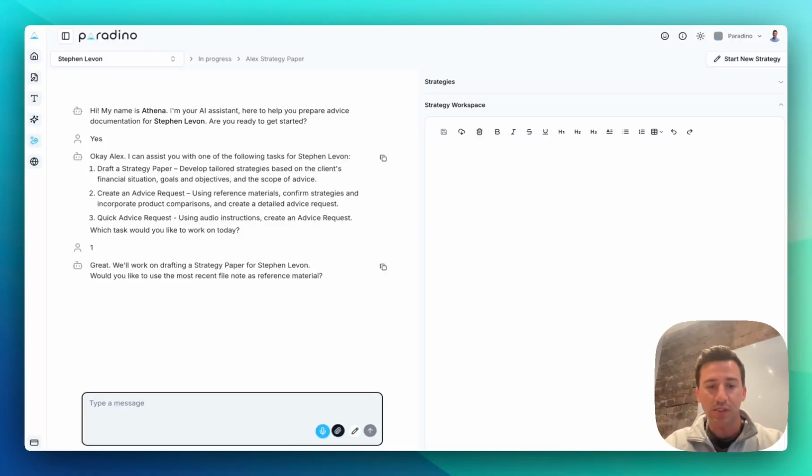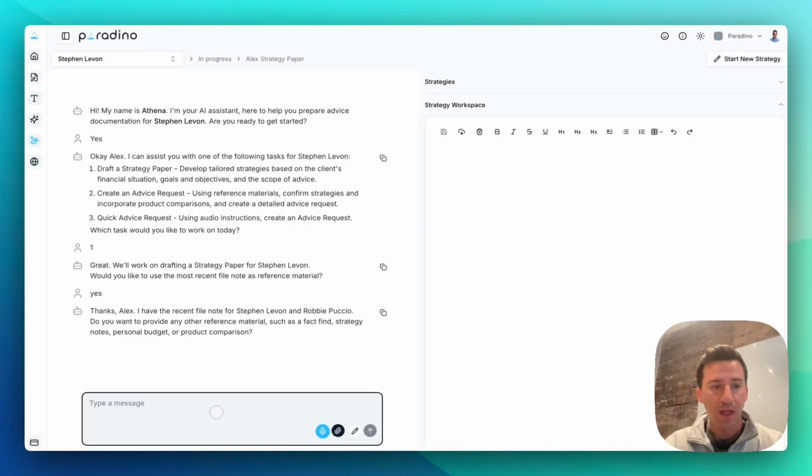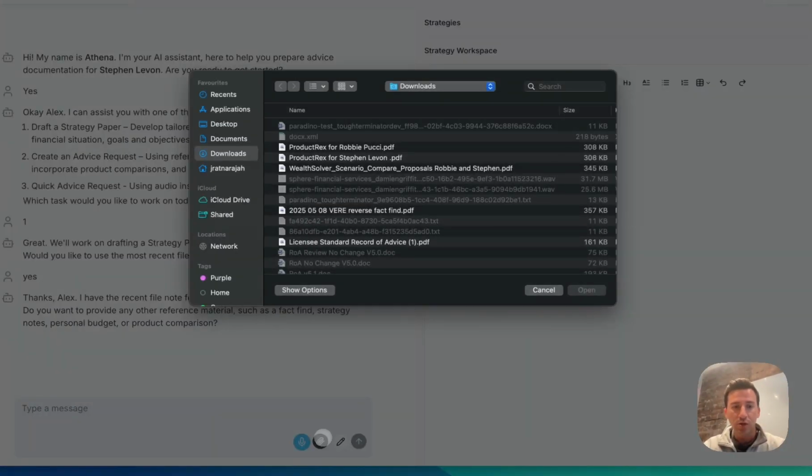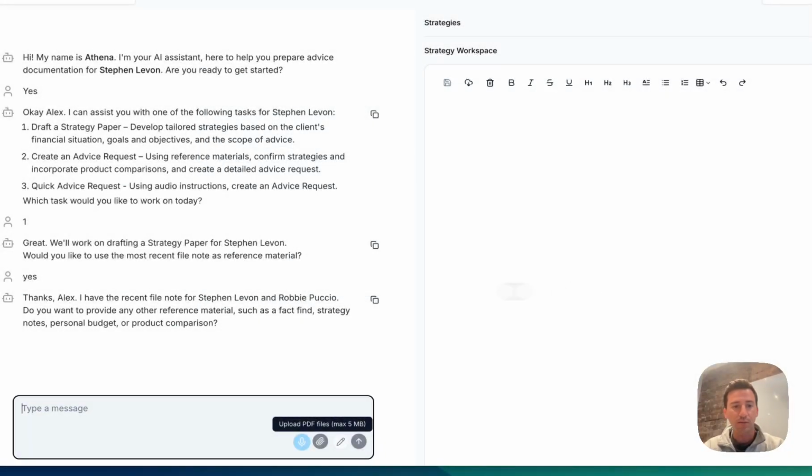Cool. Do you want to use the most recent file note? Yes. Great. Do you want to provide any other reference material? So fact find, strategy notes, personal budget, product comparisons. I'm going to attach 2 product recs reports, one for each client, and I'm attaching them as a PDF.